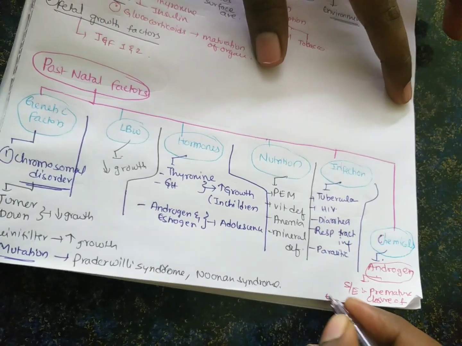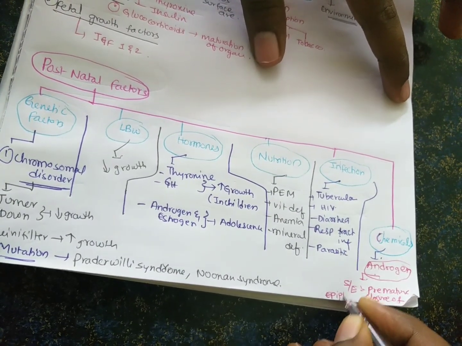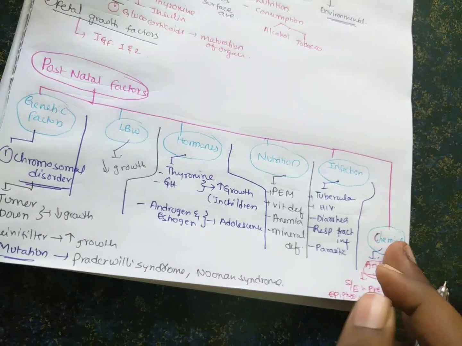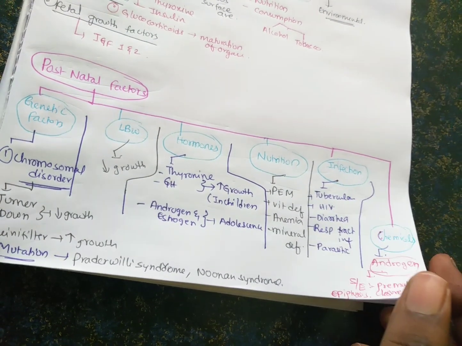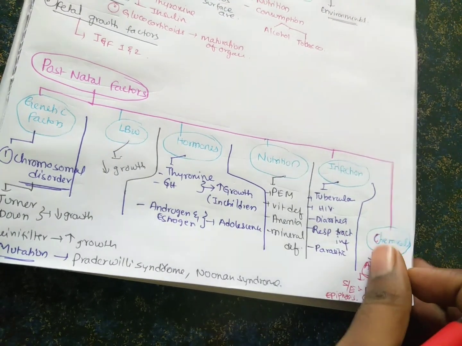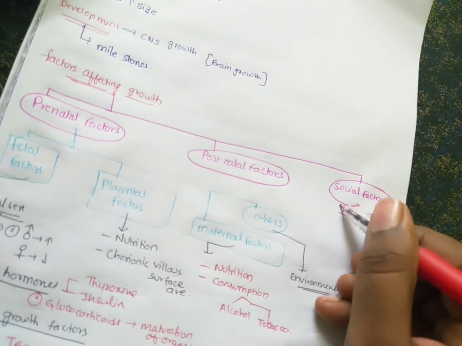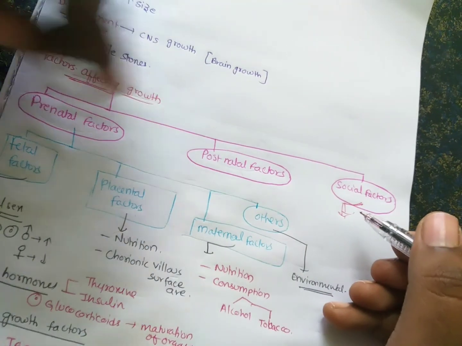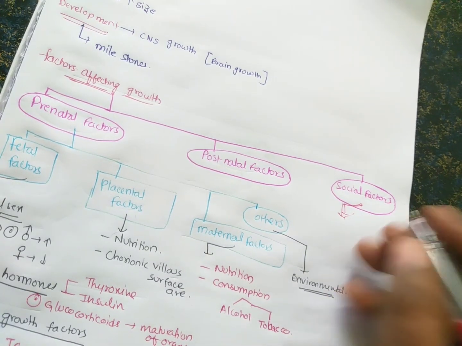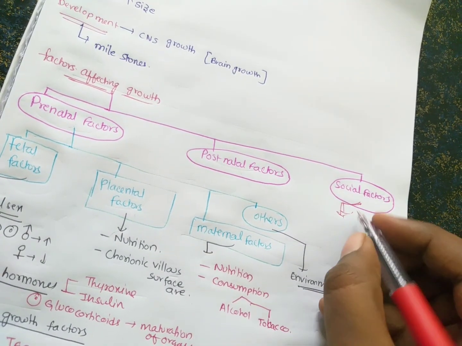What is premature closure of epiphysis is seen here. So androgen is very important. So these are all the postnatal factors. What are the social factors which are affecting growth? Social factors affect both prenatally and postnatally, so I'm telling them in a separate column. What are the social factors?